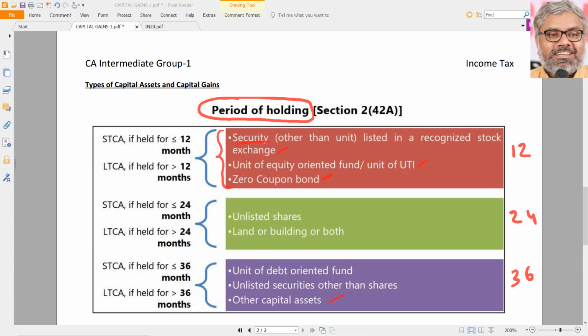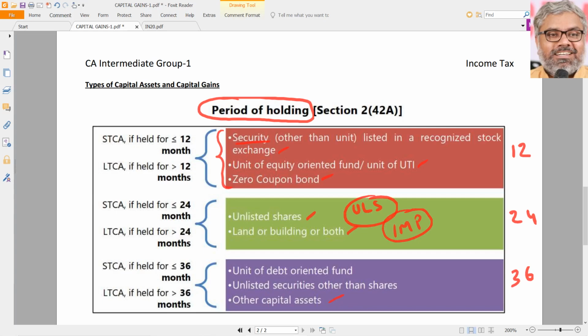Then coming to unlisted shares. Not all unlisted securities, shares only. Unlisted shares and land or building or both. We can call them immovable properties. Land or building are immovable properties, right? And unlisted shares.